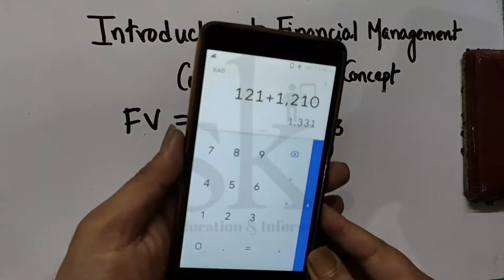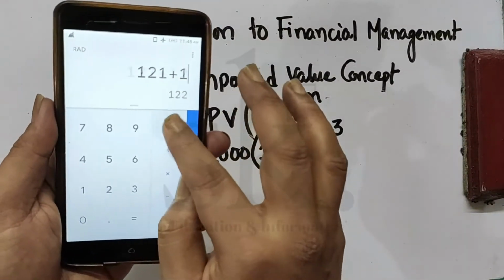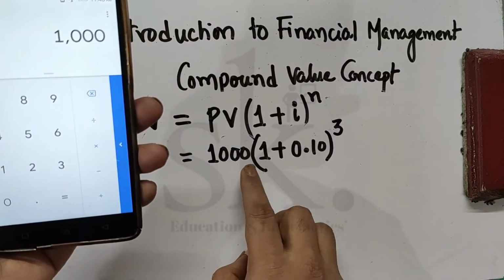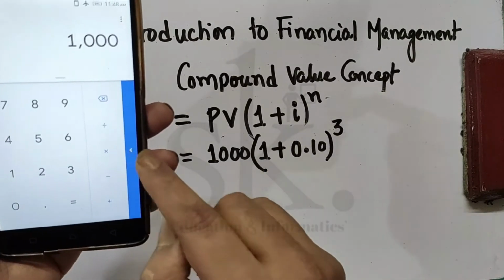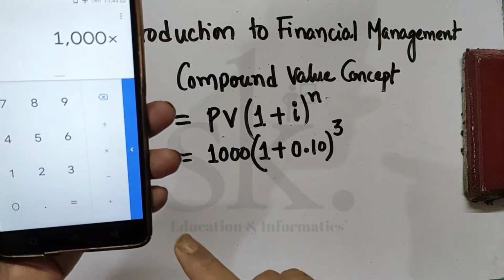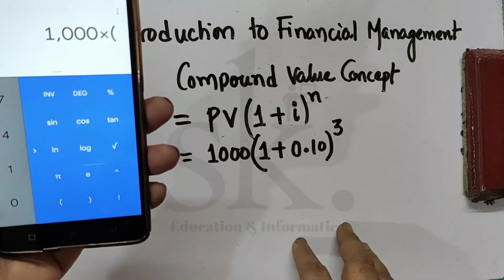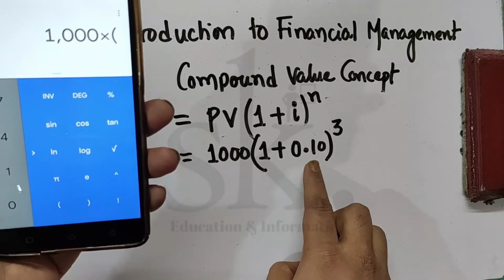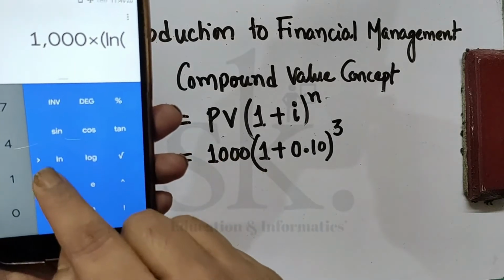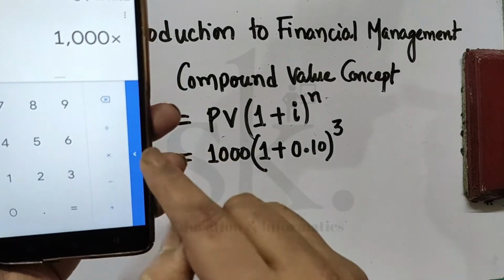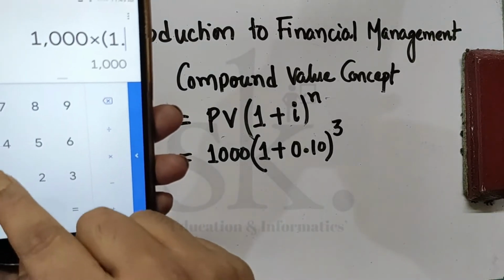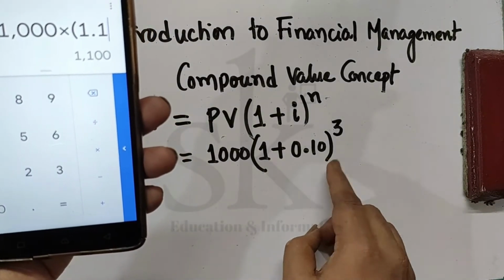So I came back to the calculator again. What do I do? 1000 into, I've taken the first bracket, this is 1.1, to the power 3.